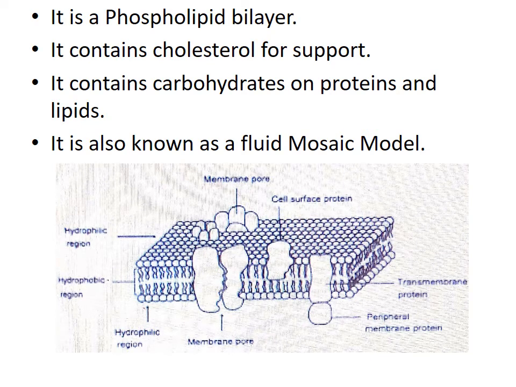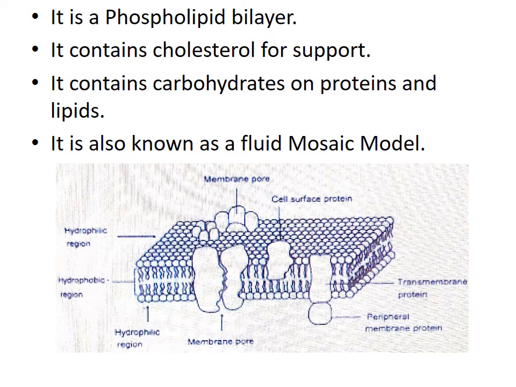Plasma membrane is also made up of a phospholipid bilayer. It contains cholesterol for support. It also contains carbohydrates on proteins and lipids. It is also known as the fluid mosaic model.